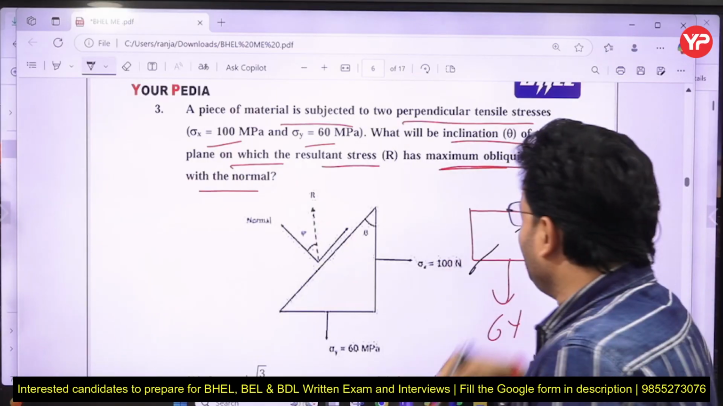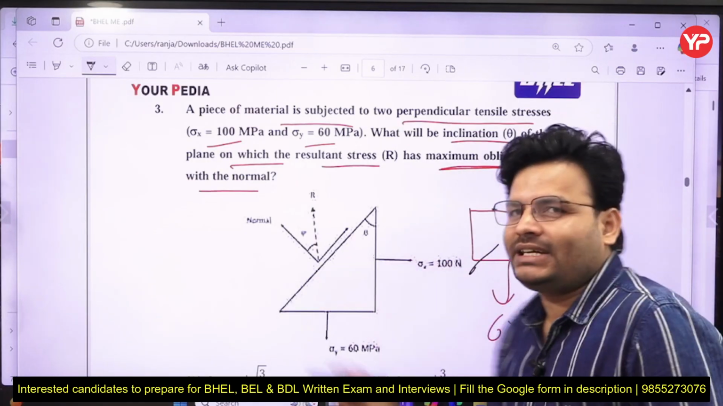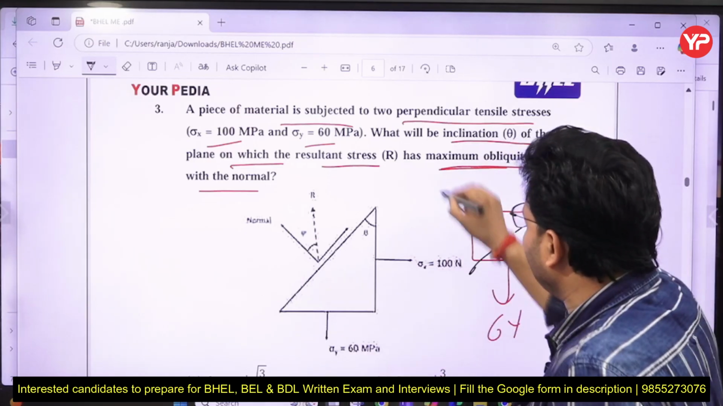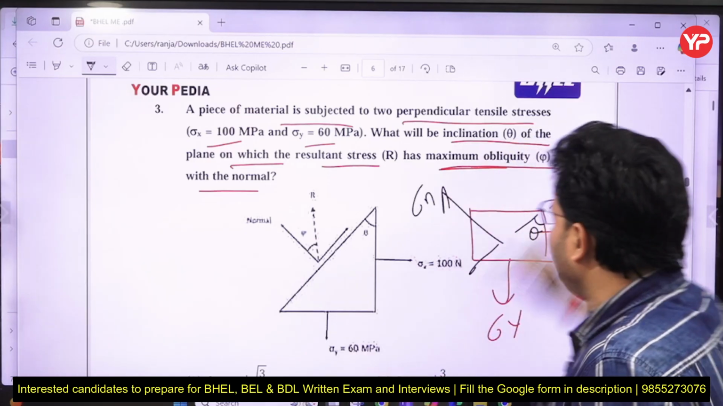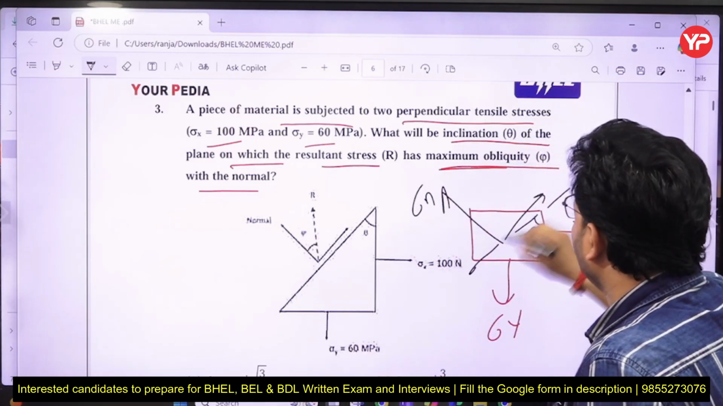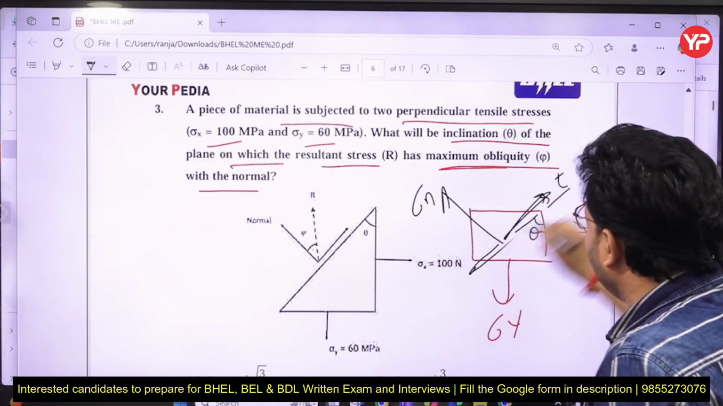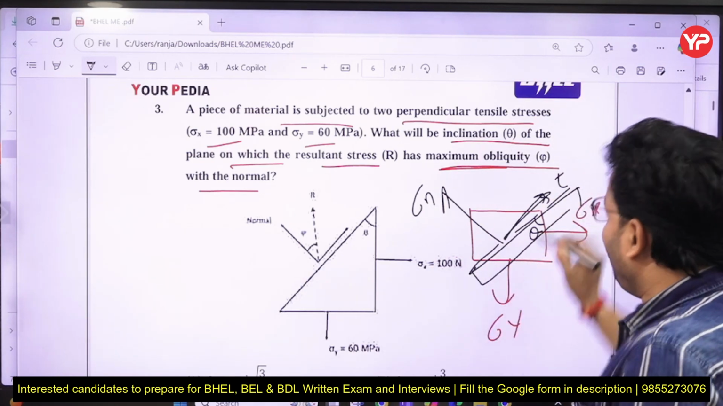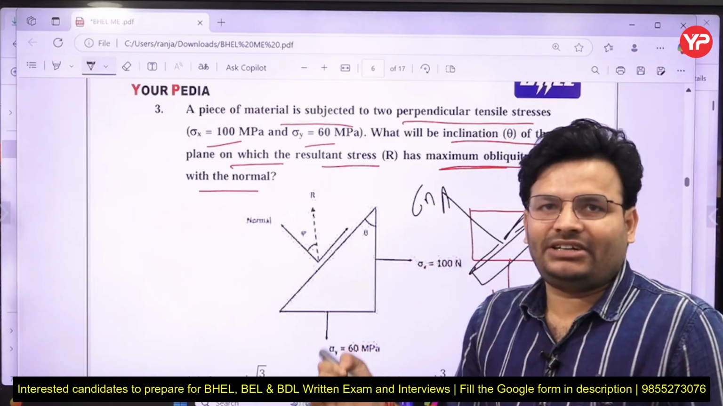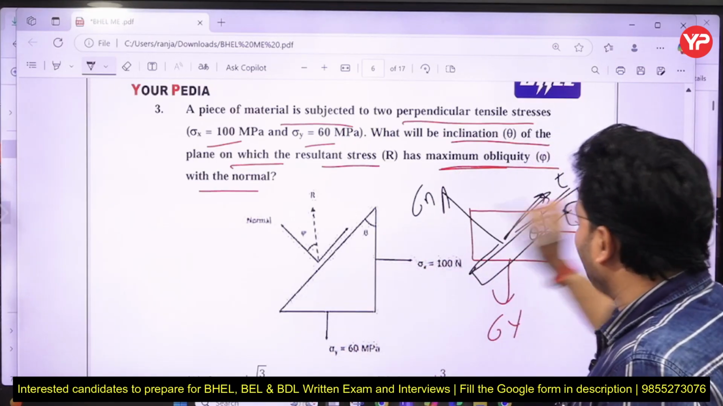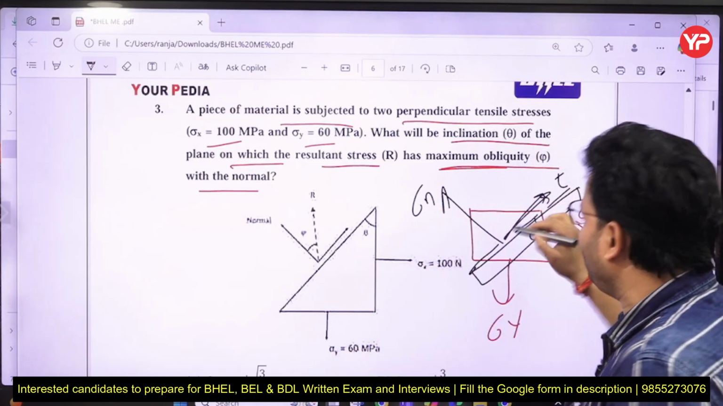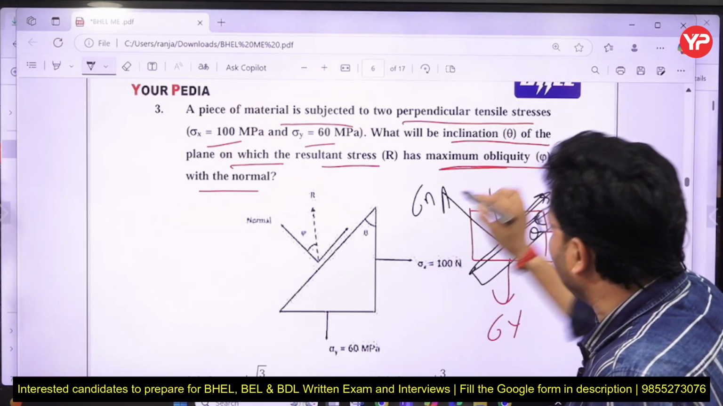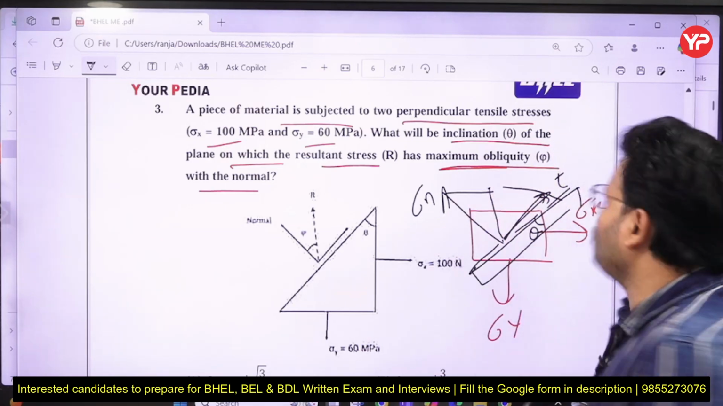Okay, so you know what will be the normal stress and shear stress on that plane. So we can say, sir, this is the normal stress and this is the shear stress on that plane. And obviously there will be some resultant of sigma and tau, and that resultant will be something like that.